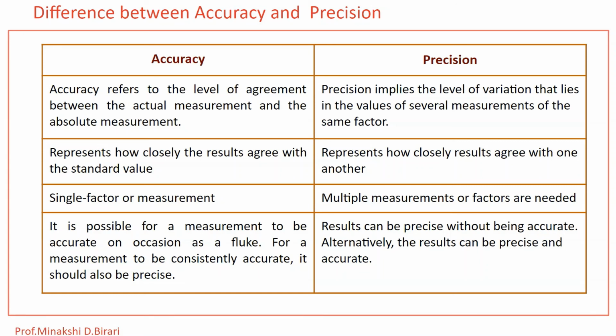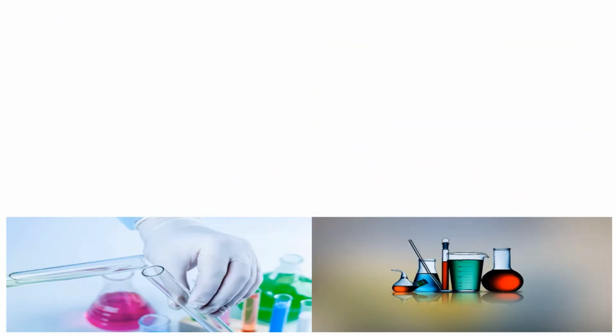So in today's lecture we have studied an introduction to errors and the aspects that are considered while discussing errors. These are accuracy and precision, and the difference between accuracy and precision with suitable examples. Now in the next lecture we will discuss the methods of